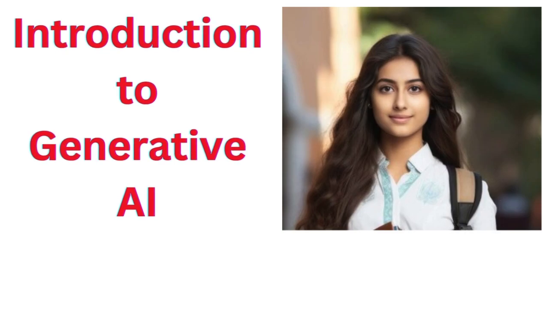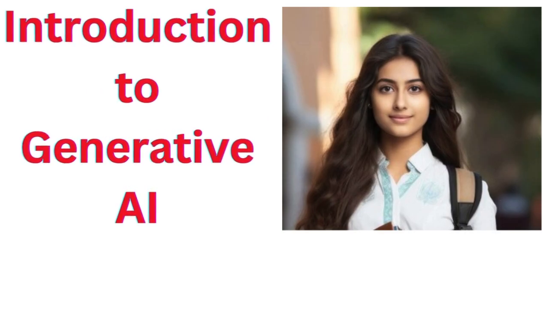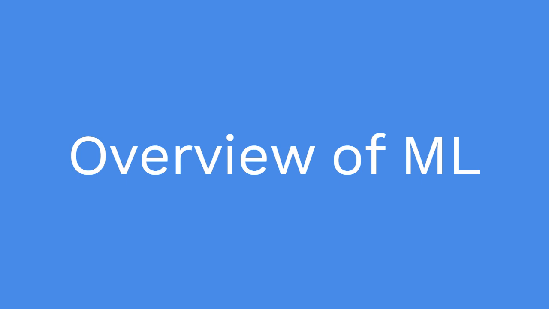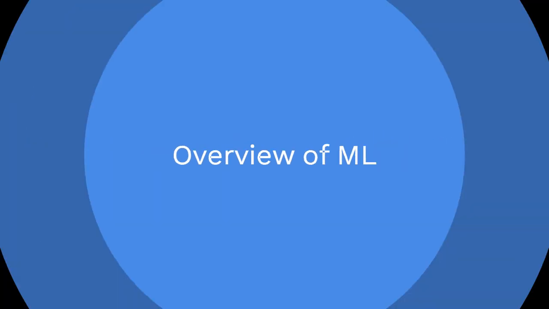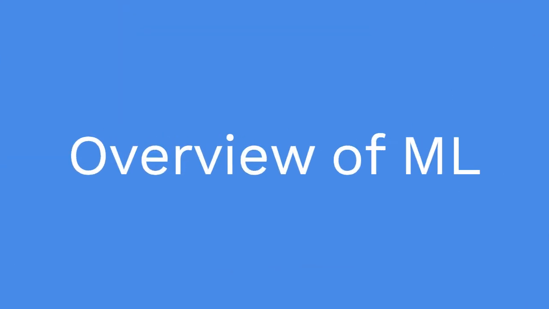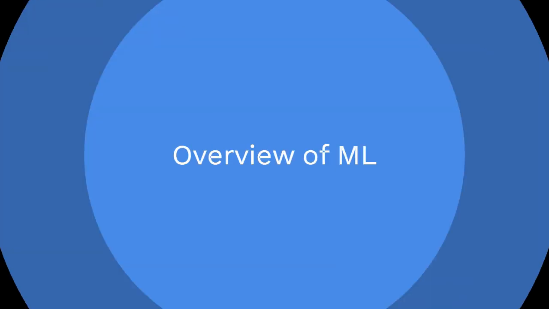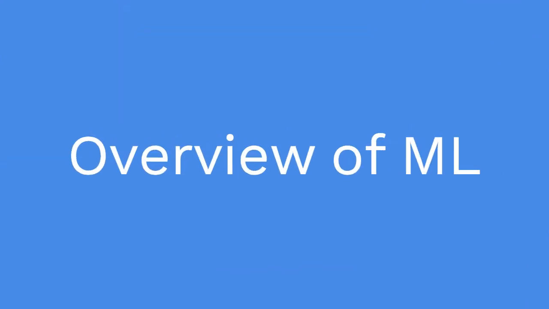Let us discuss Generative AI. Overview of ML. Generative Artificial Intelligence, Generative AI, is a branch of machine learning, ML. It is concerned with the development of algorithms that can create natural language text, images, code, audio, or videos based on user input. Generative AI has numerous applications in various industries, such as media, entertainment, healthcare, and finance.